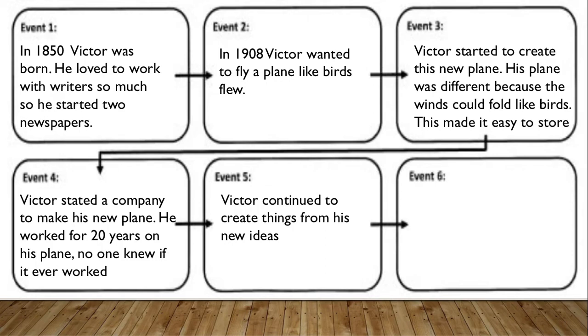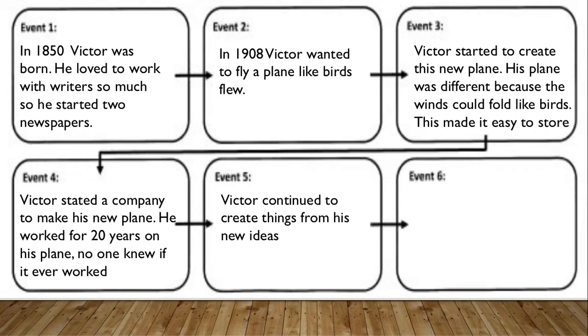But that didn't stop Victor. He continued to create new things based on the ideas he had. So a series of events takes the idea of what is important and then goes from there. At some point we are going to be talking about what the main idea of this story is.